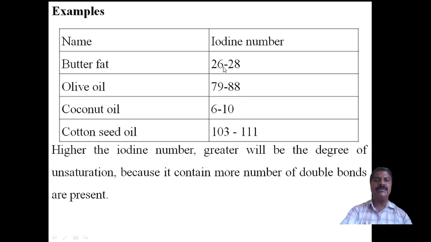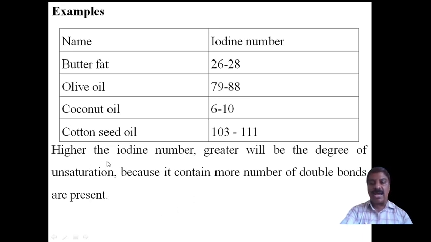It requires 26 to 28 grams of iodine to complete the saturation. 79 to 88 grams will be required. 6 to 10 grams is required. Then 103 to 100 and 1 grams is required to complete the saturation, and this is called the iodine number. Therefore, what is the significance here?